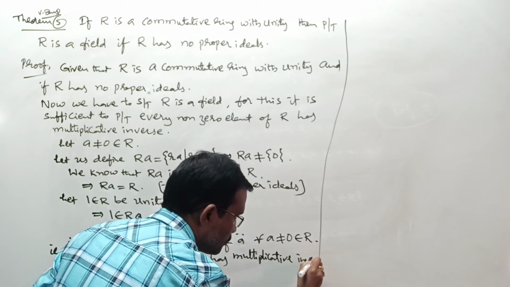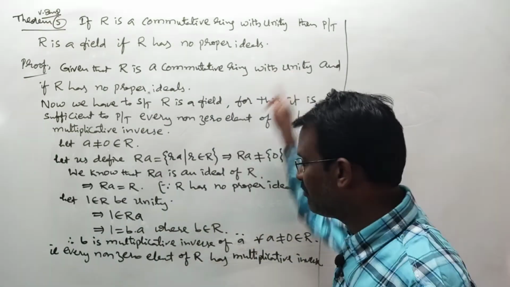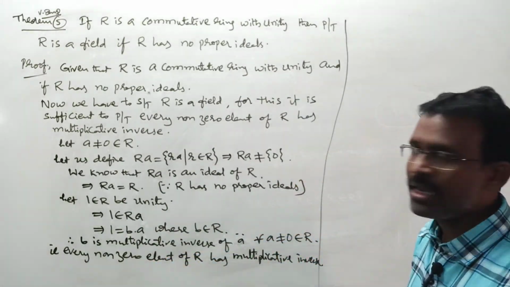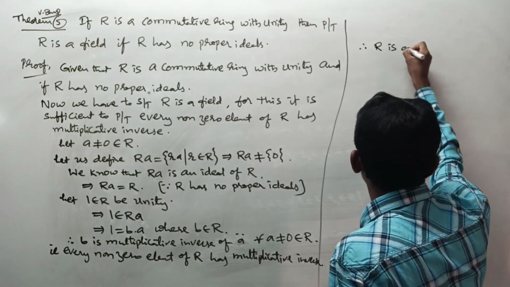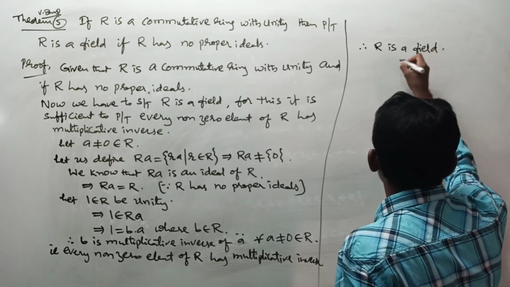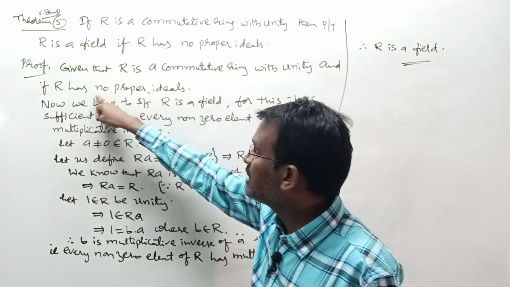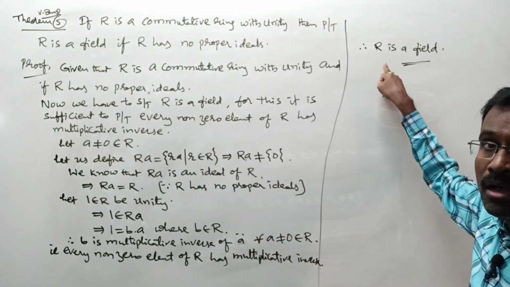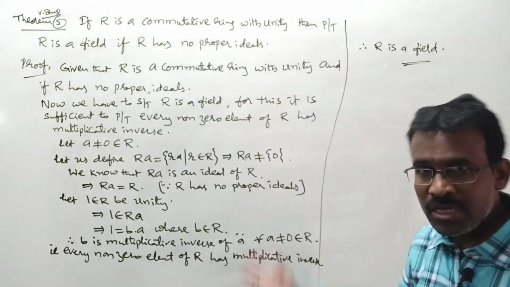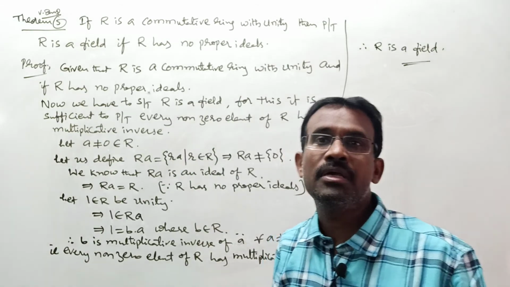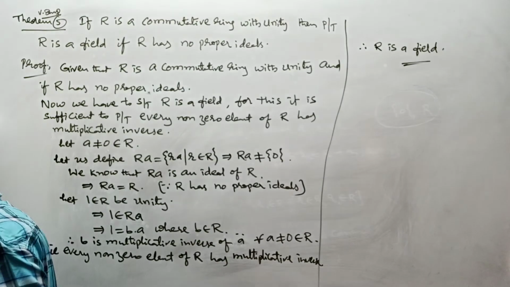Multiplicative inverse, right? That's all. Initially R is a commutative ring with unity and we proved that every non-zero element of R has a multiplicative inverse. From this what do you say? Therefore R is a field. This completes your proof. Initially we took R as a commutative ring with unity and R has no proper ideals, and we proved that R is a field. This is about your theorem number 5. Again I said this is individually important, and in the next theorem we are going to write this complete proof.